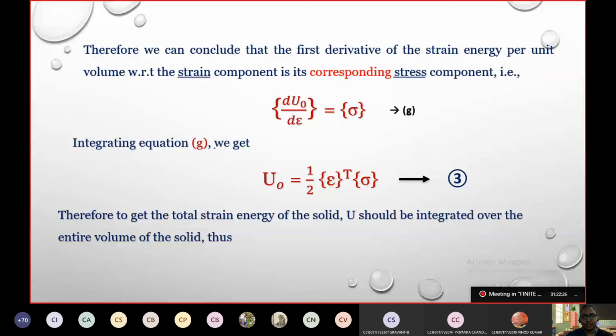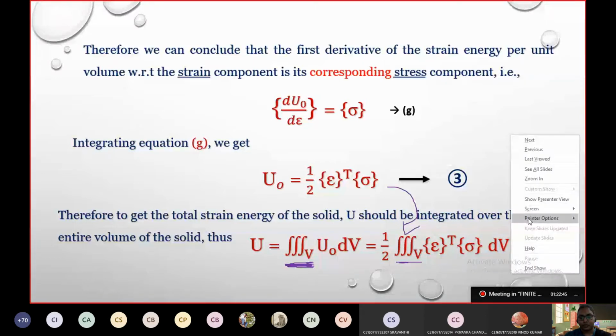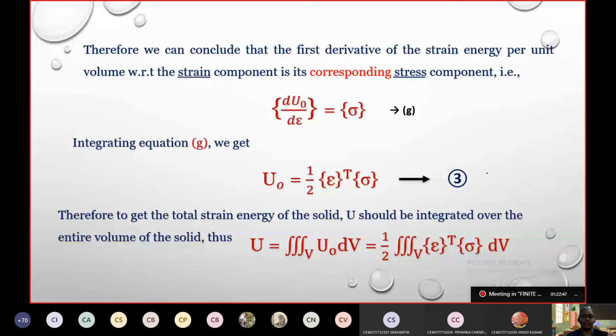If it has to be taken into account for the whole solid structure, it has to be integrated with respect to volume. If I integrate it with respect to volume, substituting the value, I'll end up at this point. That is the equation for the total strain energy of this solid member.